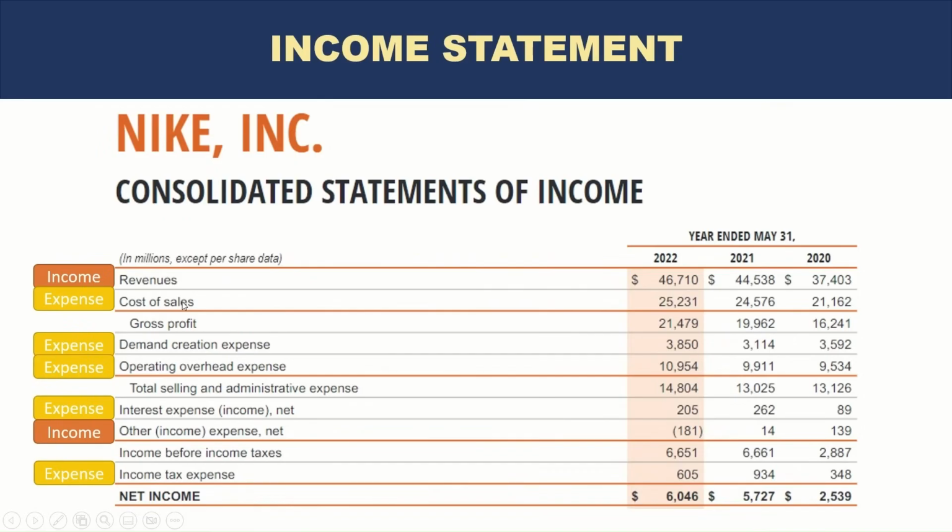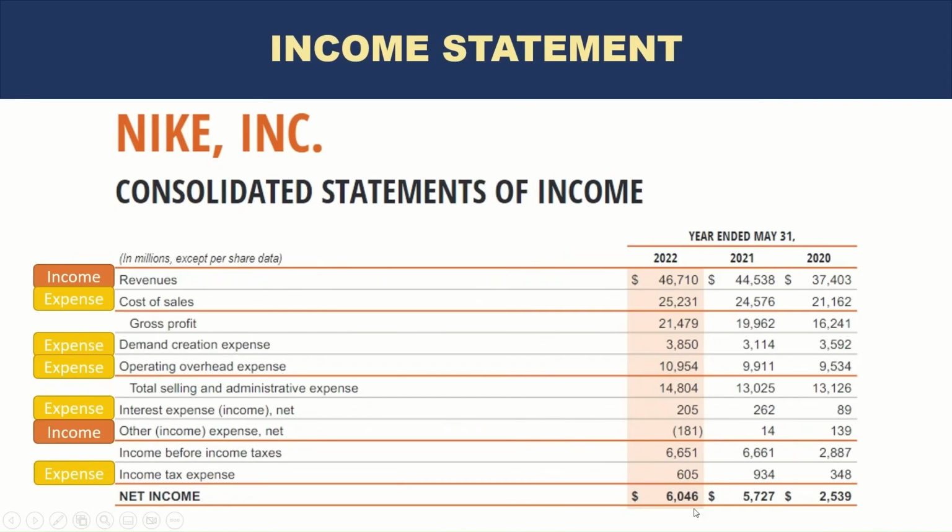So cost of sales, so cost of the products that Nike sells, plus any demand creation expenses, operating expenses. Operating is really the business expenses to run the business, interest expense, and then tax expense. All of them are expenses. And finally, you have net income, which is the difference of income and expenses. Income minus expenses is your net income. So for the 12-month period ending May 31st, 2022, Nike had a net income